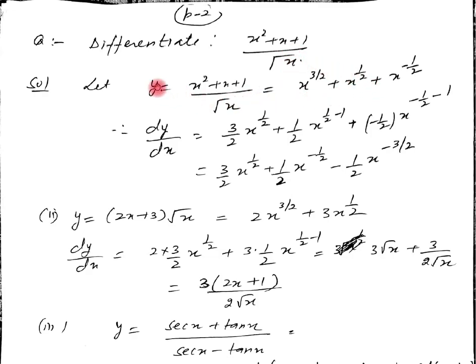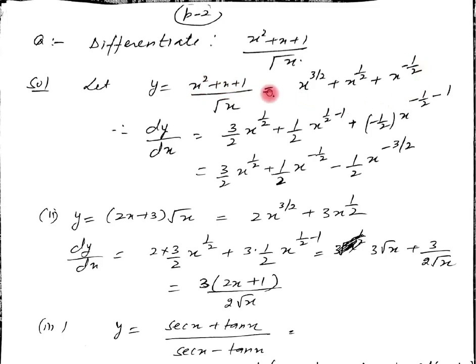Now, suppose this given function is y. Let y equal to x square plus x plus 1 upon under root x. Now we can separate it. It can be written as x raised to power 2 minus 1 by 2, that is 3 by 2, plus x divided by under root x, plus x raised to power 1 by 2, plus 1 upon under root x gives us x raised to power minus 1 by 2.